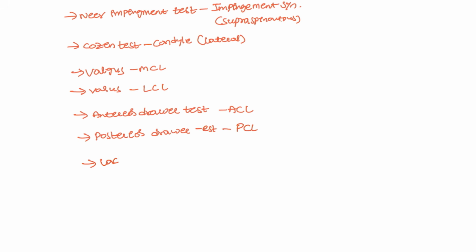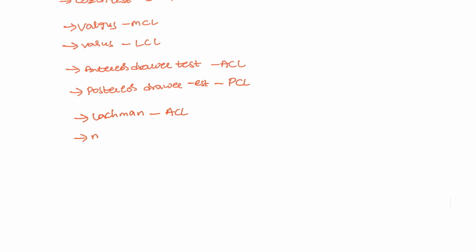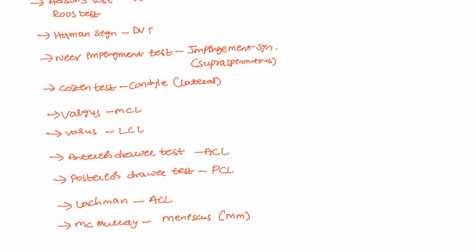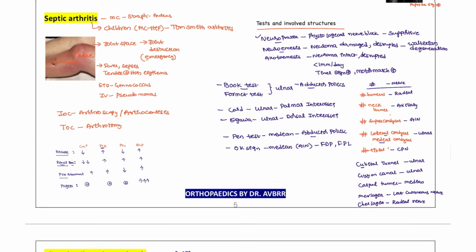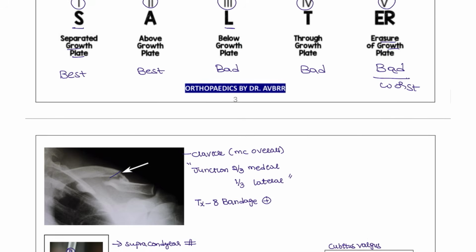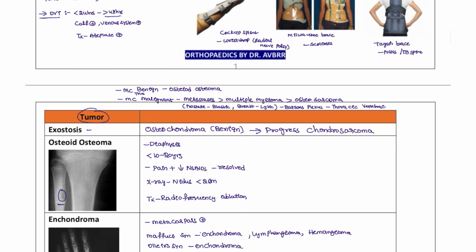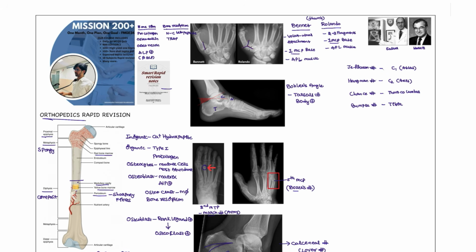And Lachman test. Lachman test is also done for the anterior cruciate ligament. Next, the last one, this is the PYQ, McMurray test. McMurray test is done for the meniscus, most commonly the medial meniscus. These are some of the tests that you have to remember for the examination, guys. And always remember, if you read all these PYQs, you can easily answer orthopedics. Orthopedics is a very easy topic, so please do revise once again and read all these important topics.